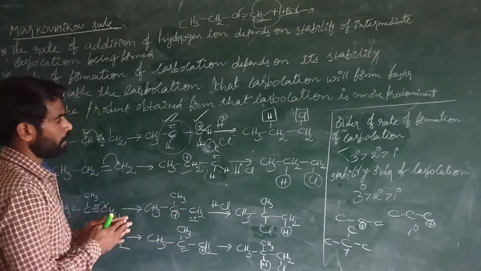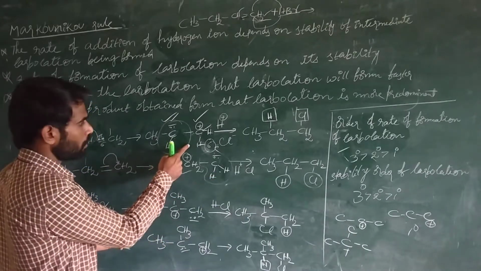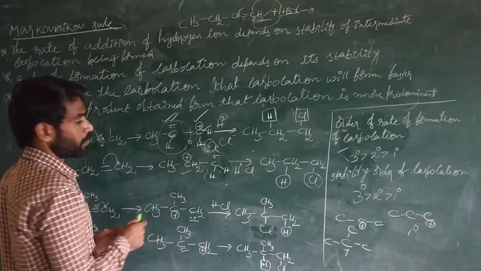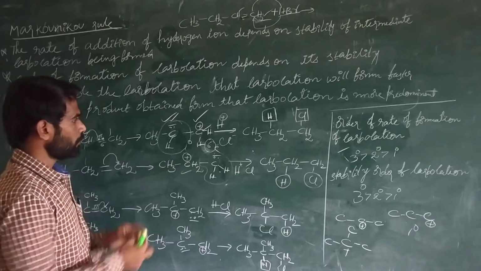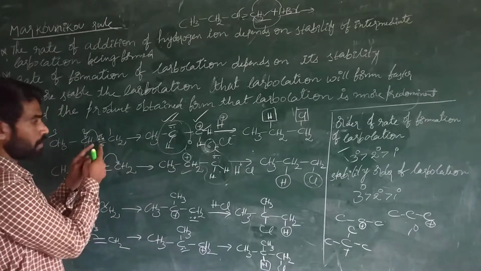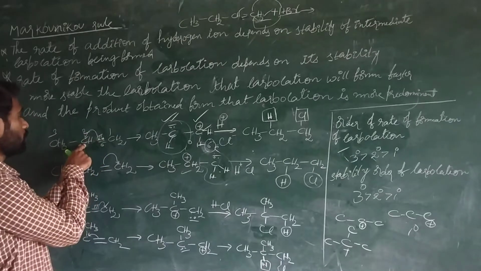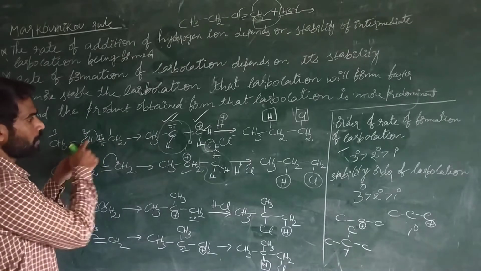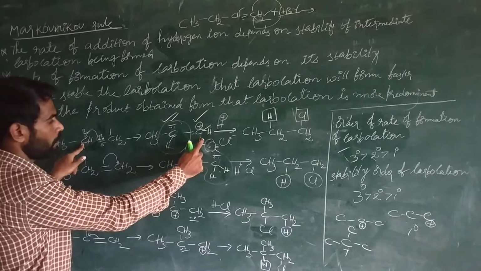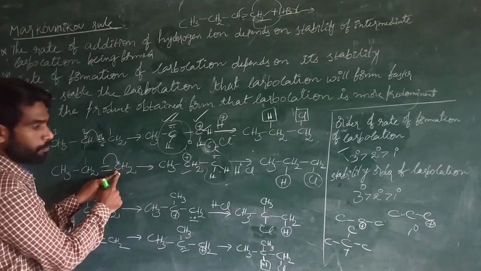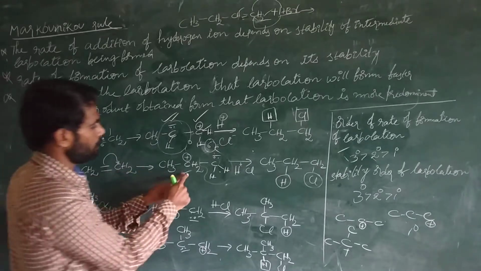Now what happened here? In the first case, this is the primary carbon, primary carbocation. If the pi electron density is moving towards the second carbon, we get a primary carbocation. And if pi electrons are moving towards the first carbon, we get a secondary carbocation.